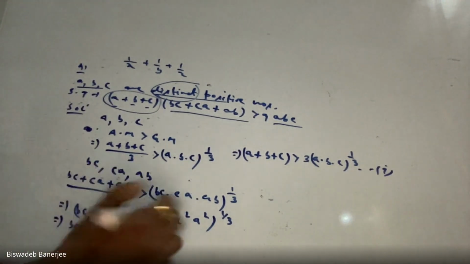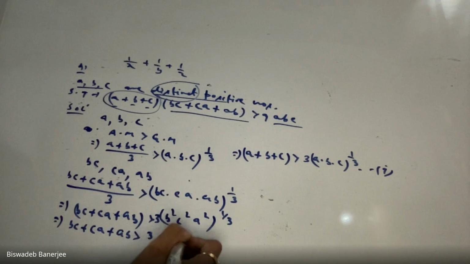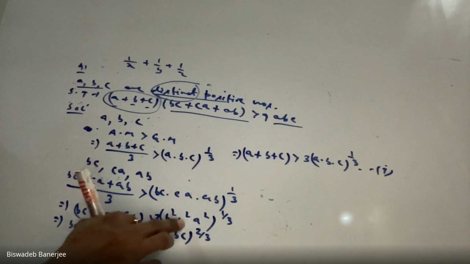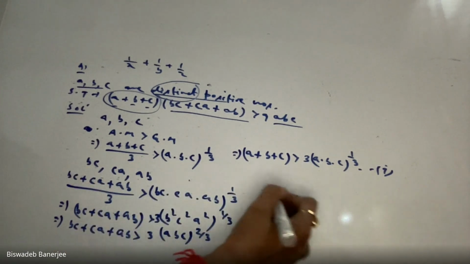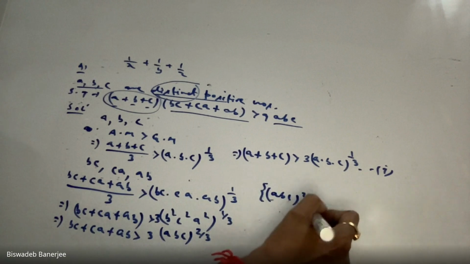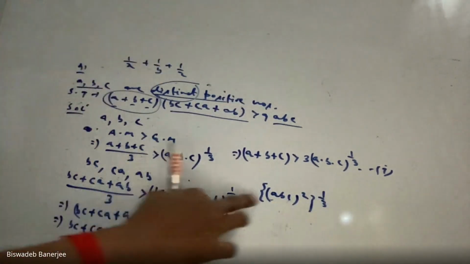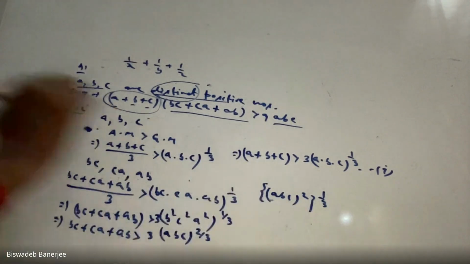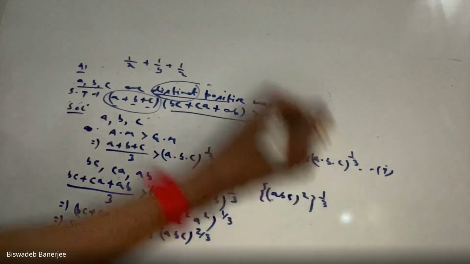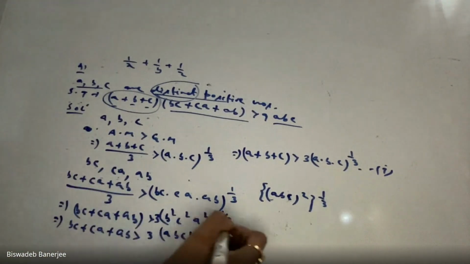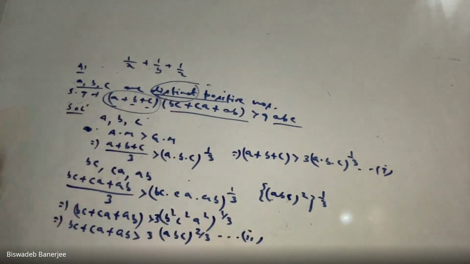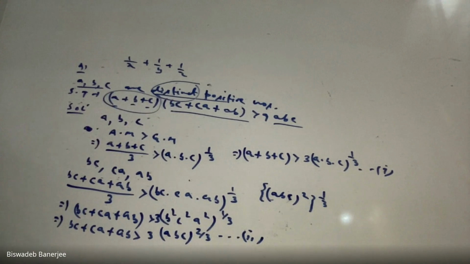See that we can write by laws of indices ABC to the power 2/3, because the inside portion can be written as ABC whole square, then to the power 1/3, giving you ABC to the power 2/3. Getting my point? So this is my equation number 2: 3 into ABC to the power 2/3.